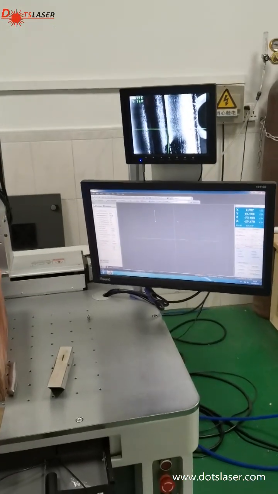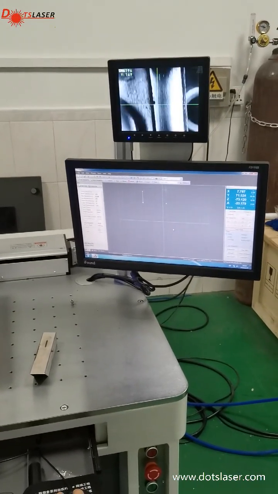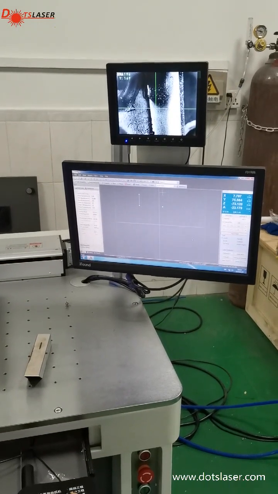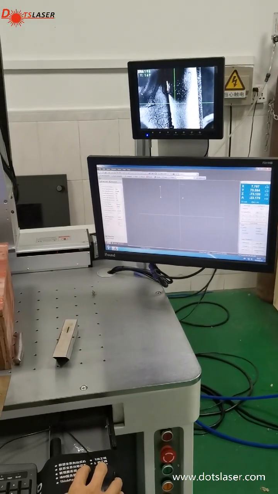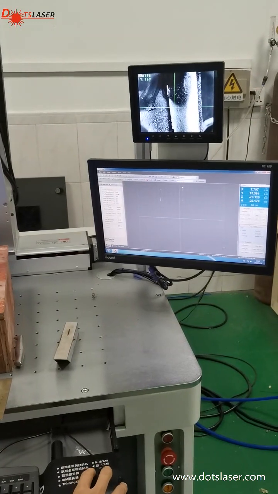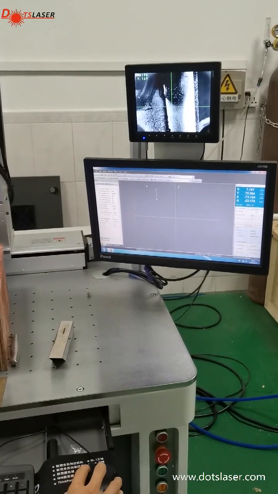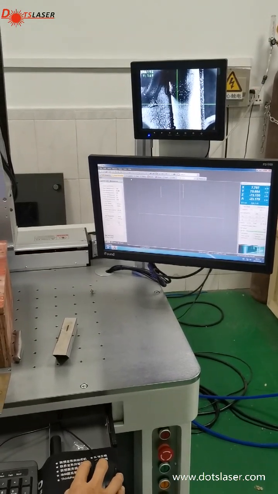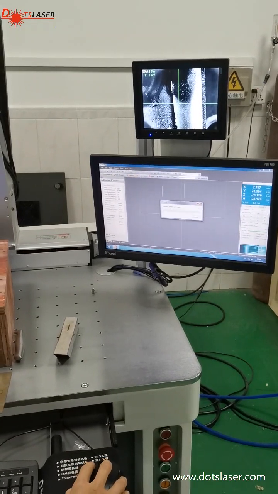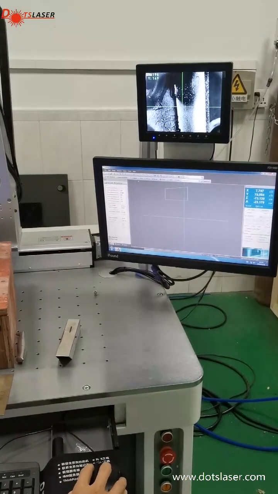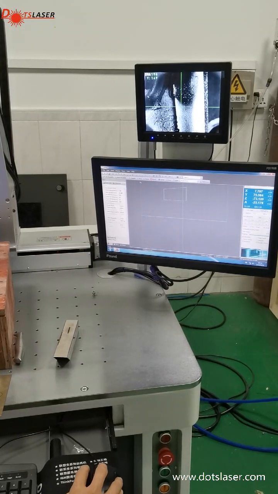Then collect the space, move, collect the space, okay. Combine. Simulation.